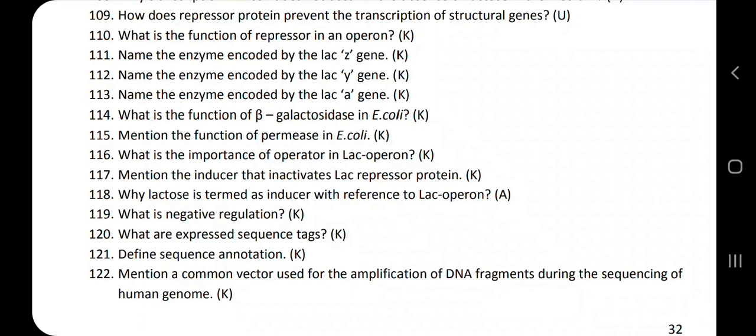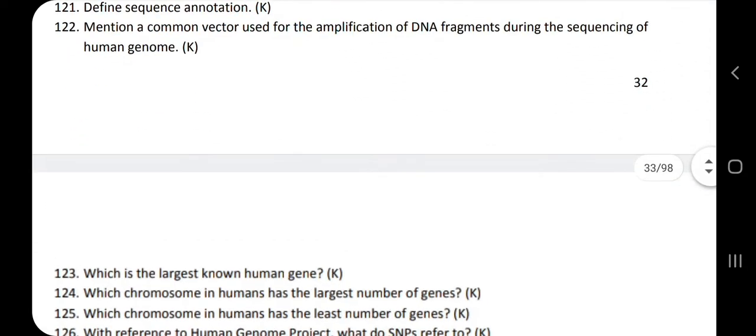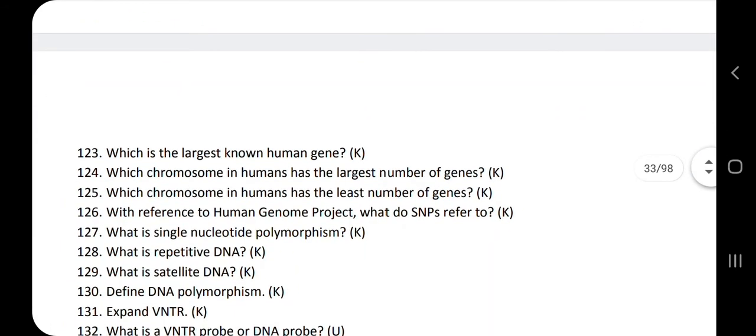Next question, 122nd question: mention a common vector used for the amplification of DNA fragments during the sequencing of the human genome. During the amplification of DNA fragments in the Human Genome Project, the vectors used are BAC and YAC, which stand for bacterial artificial chromosome vector and yeast artificial chromosome vector. Next question: which is the largest known human gene? The largest known human gene is dystrophin.